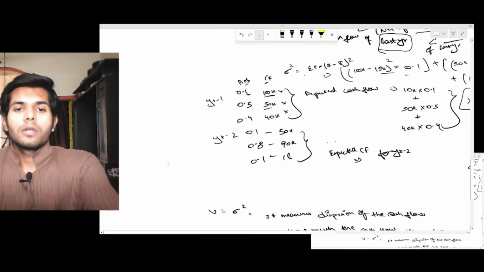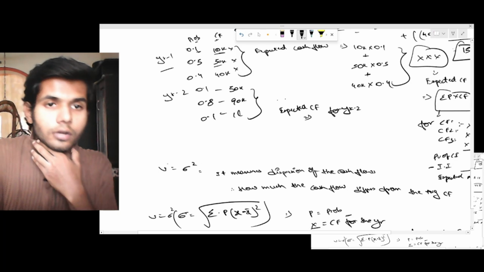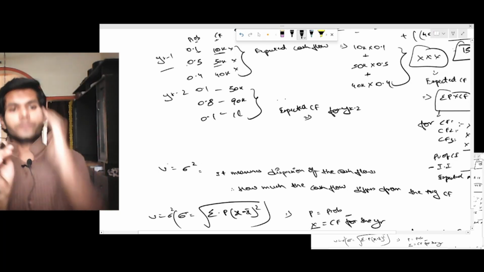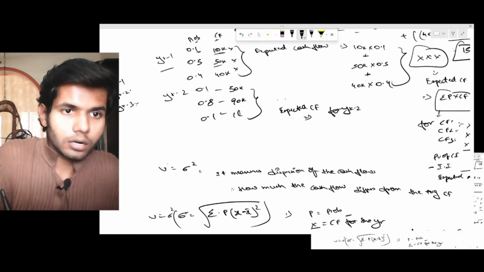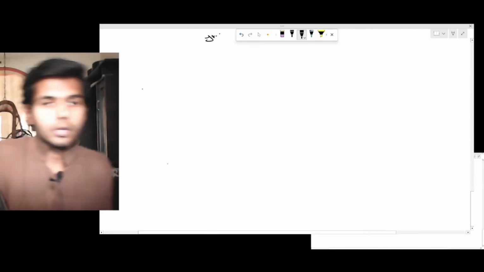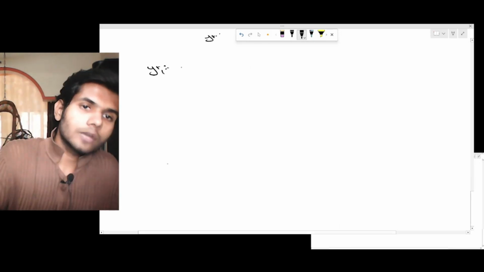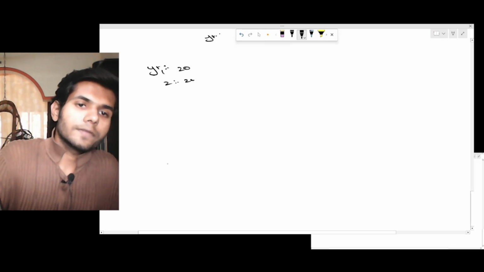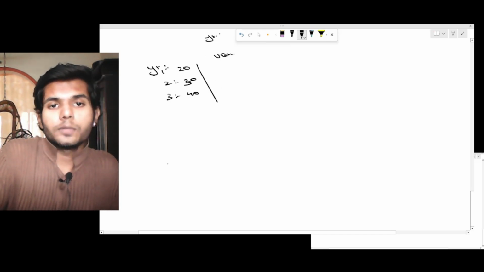Right. Now we got the variance for year 1, just by using the above formula. But now what is the cumulative variance for year 1 plus year 2 plus year 3? Let's say the variance for year 1 is around 20, for year 2 that is 30, for year 3 that is 40. Now what is the cumulative variance for all years?